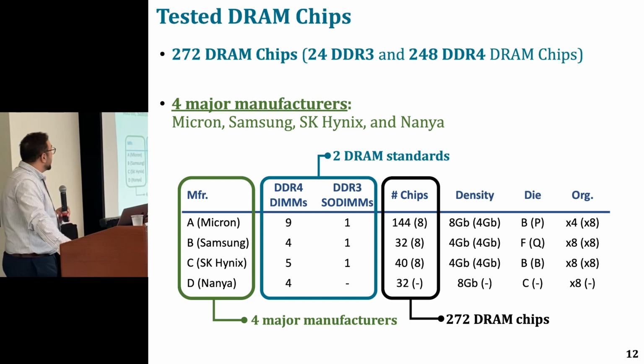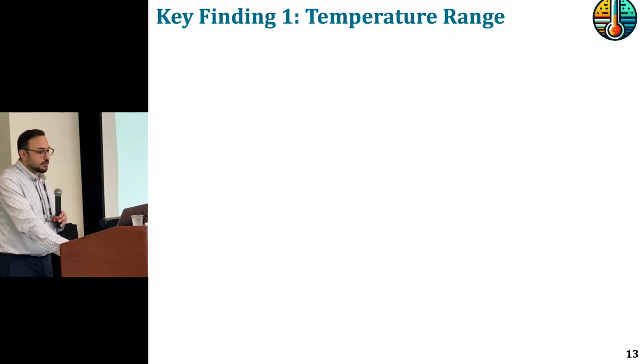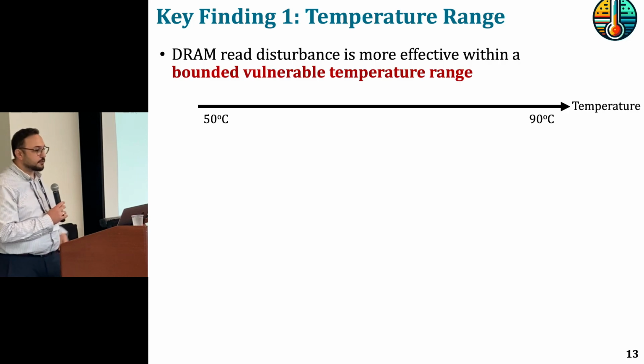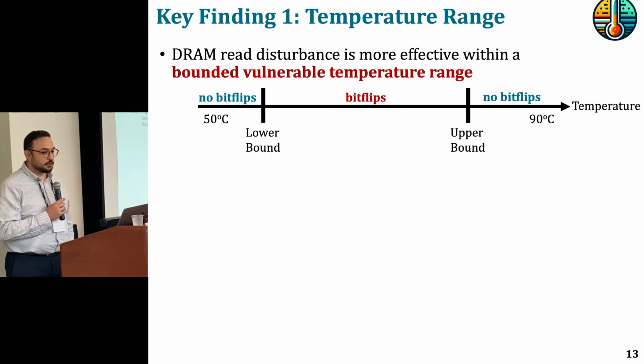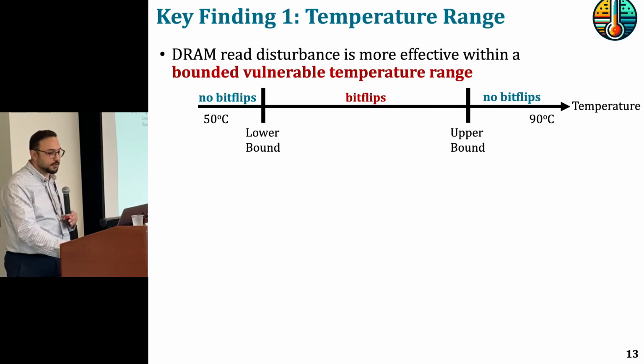In the first study, we tested DRAM chips that implement two different DRAM standards from four major manufacturers. And here is the first set of analysis that we conducted. We looked into the effects of temperature, and we observed that as you sweep temperature from 50 degrees to 90 degrees, you have a lower bound and an upper bound in this temperature range. In between these two bounds, the DRAM cell experiences bit flips, but outside of these bounds, it doesn't experience bit flips. So we call this range the vulnerable temperature range.